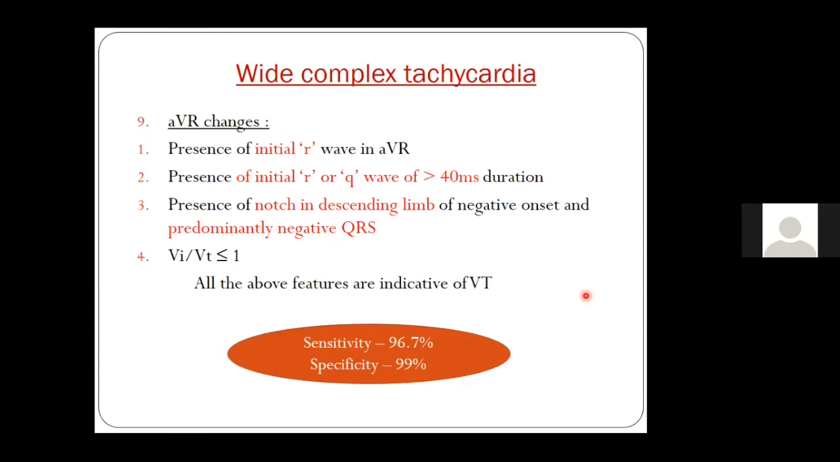Also, if you have a negative QRS, we know that most of the time a negative QRS suggests that it is not likely a VT and it may be SVT with aberrancy. However, a negative QRS with a notch in the descending limb of the QRS of negative onset means that most likely we are dealing with a ventricular tachycardia, because again VT travels from muscle to muscle. And then the fourth criterion is Vi by Vt. I'll come to it with the help of an image.